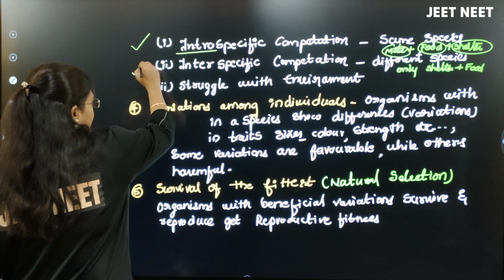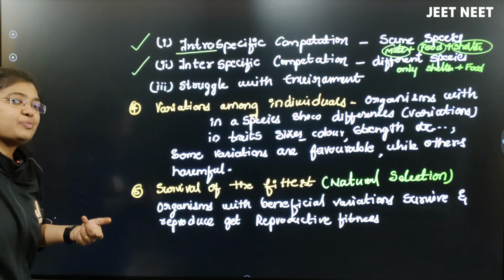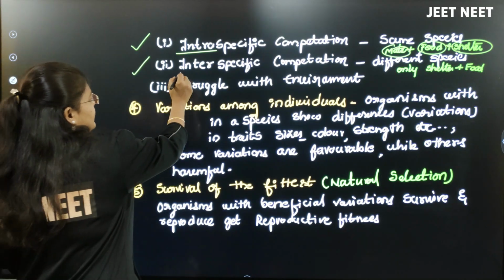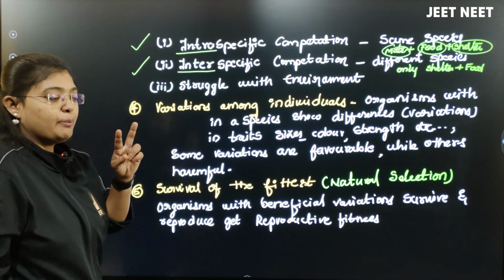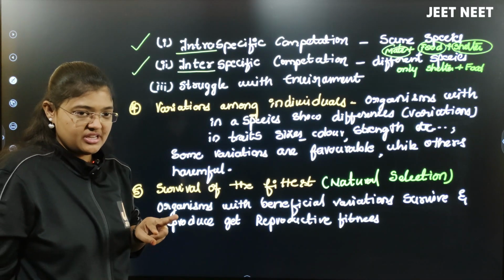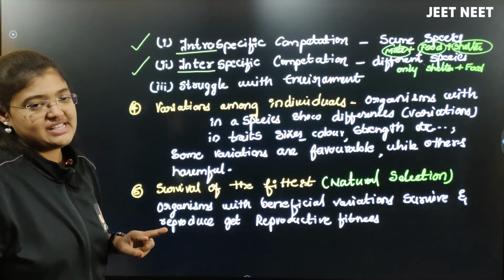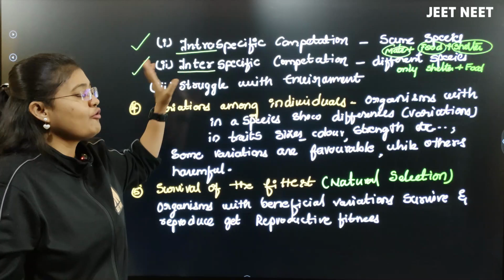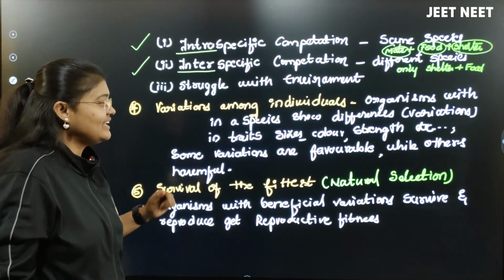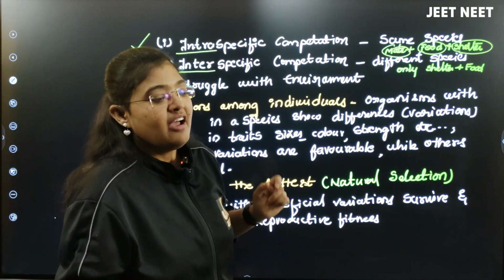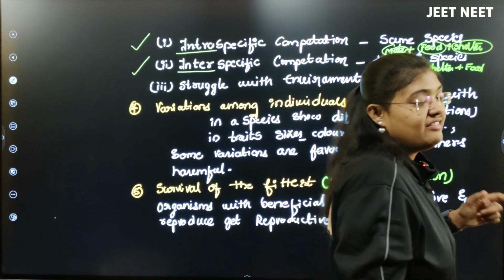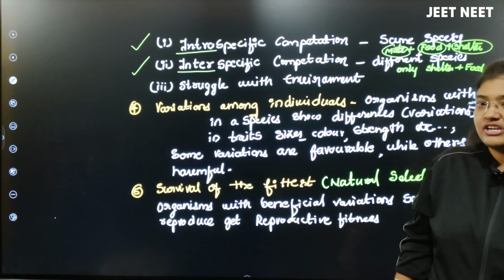The second type of competition is inter-specific competition. Inter is nothing but between two different species. If the competition happens between two different species, we call it interspecific competition.